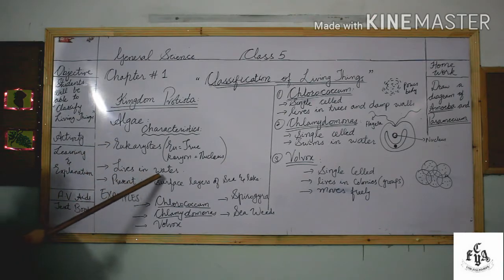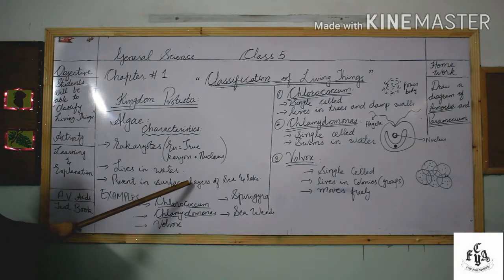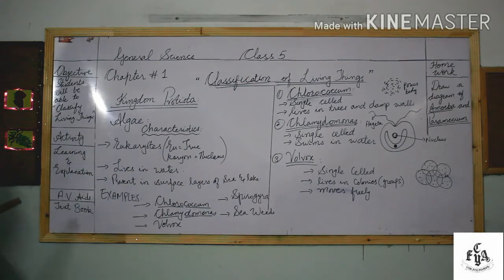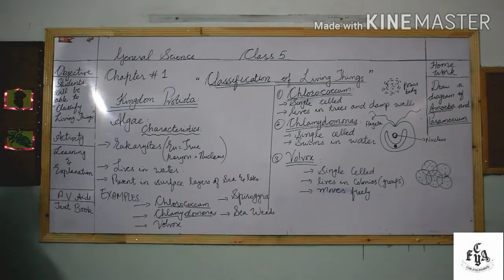Algae live in water, of course, and they also live in damp places. Damp places means wet places. They are mostly present in surface layers of sea and lakes, like at the border side of the sea, and at lakes they are present on the surface layers. You may have noticed large green masses, which are basically algae. They are present in different water bodies, that is sea and lake.